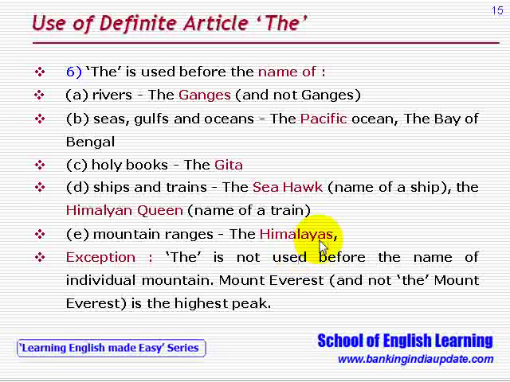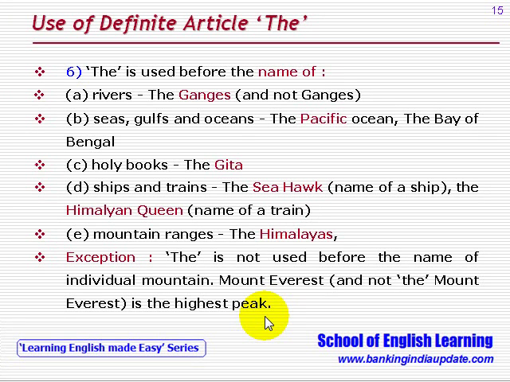But there is an exception also. The is not used before the name of an individual mountain, like Mount Everest is the highest peak. So here Mount Everest is an individual peak, so the will not be used.